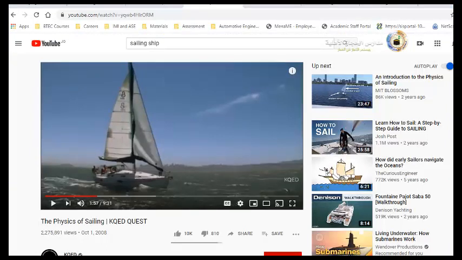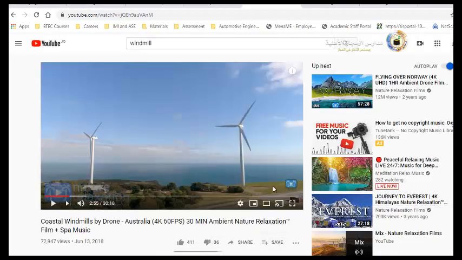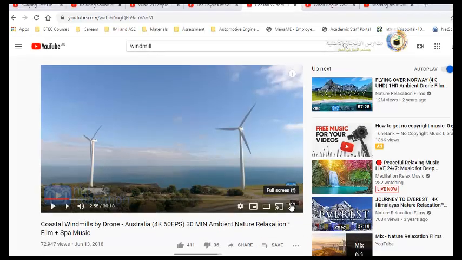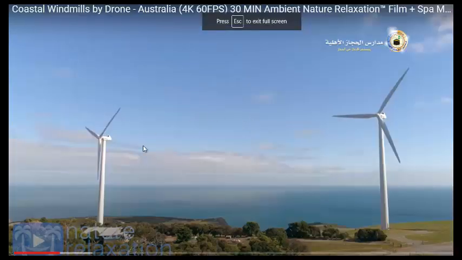Now let's talk about something else. Now there is something called windmill. Windmills are tools or instruments. They use the force or the power of wind to make them move, and they use it to generate electricity.